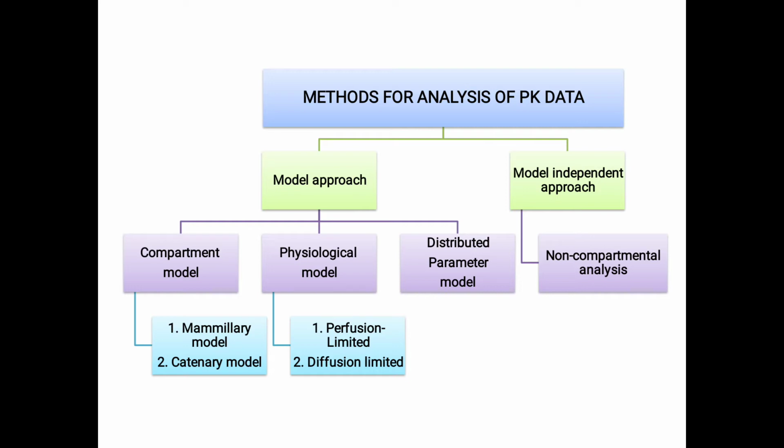The compartment model is again divided into two parts: mammillary models and catenary models. The physiological models are again divided into two models: the perfusion limited model and the diffusion limited model. Let's see one by one what exactly is included under these models and what the different approaches are. In pharmacokinetic model approaches, the models are used to describe the change in drug concentration in the body within a specific time.